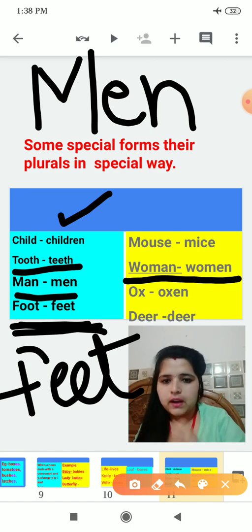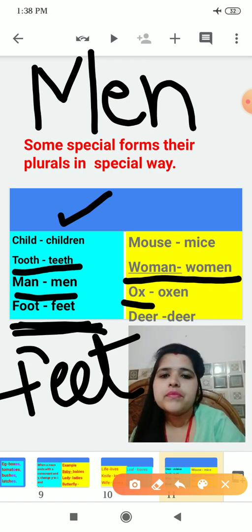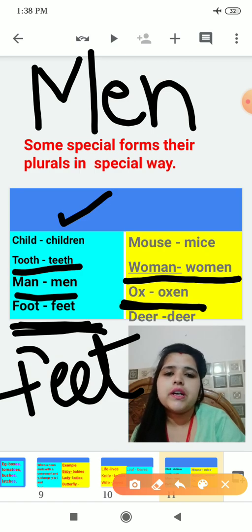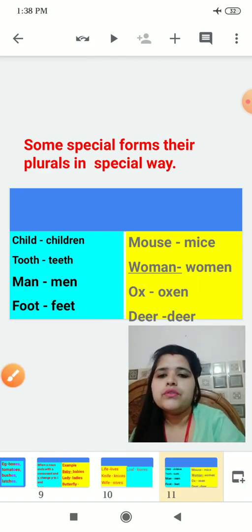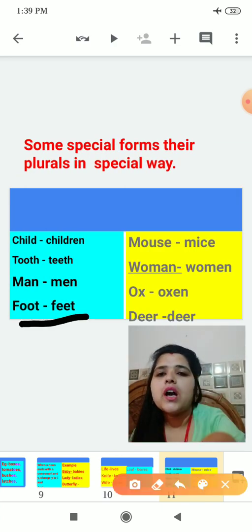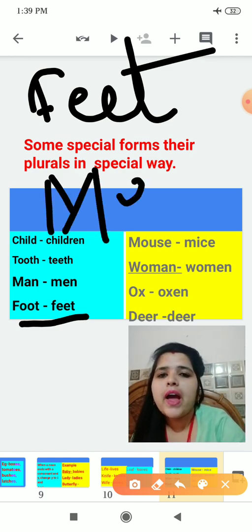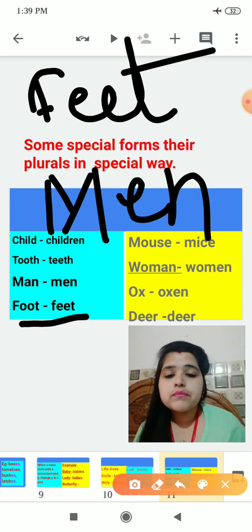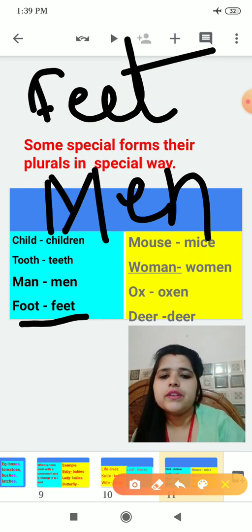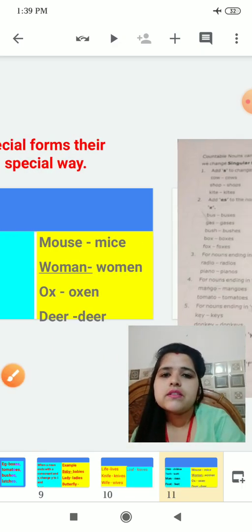Okay, children. Now, ox will become oxen. Deer will remain as it is. If somebody asks you what is the plural of foot, foot will become feet. Understood? Man will become men. Child will become children. Mouse will become mice. Okay. Now we will move to the next.